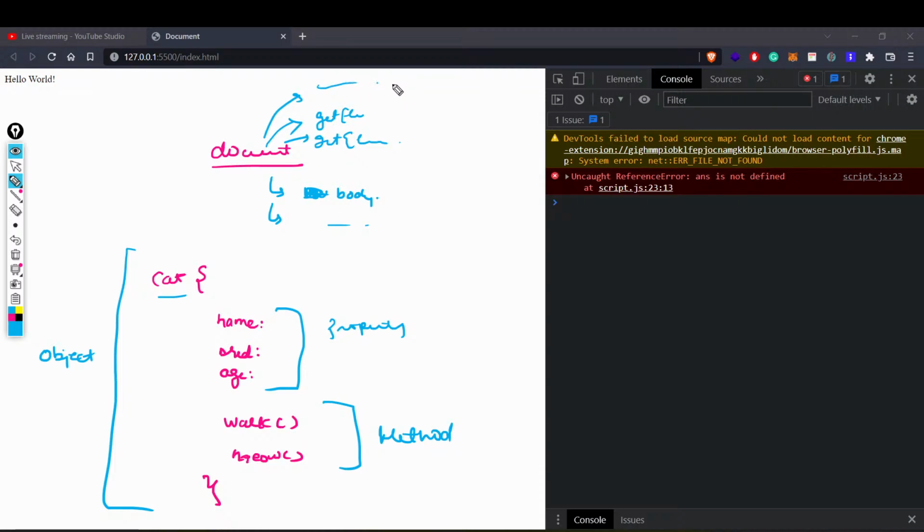All these things that I'm talking about right now might not sound very cool to you. You might be scratching your head and saying, what is this get element by ID? What is get element by class? What is this body style? What does all of this mean, right? And how can I see this working? If you are able to understand what an object is and what an object would contain, let me show you a very quick demo, and hopefully after that you will understand what I'm trying to say.